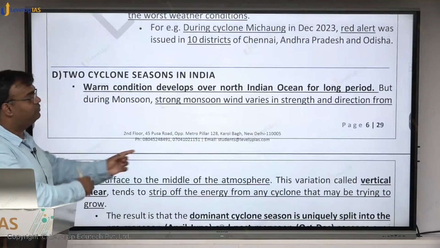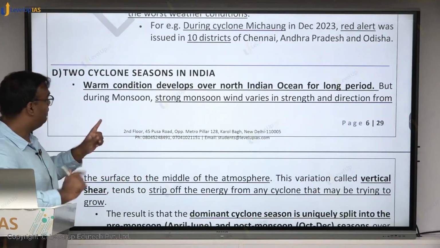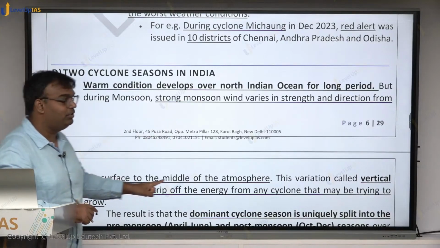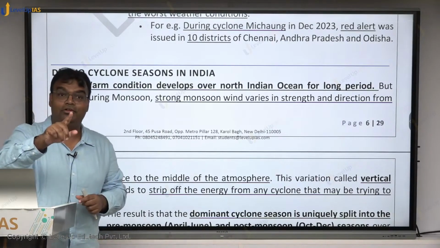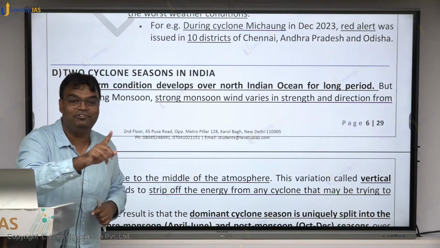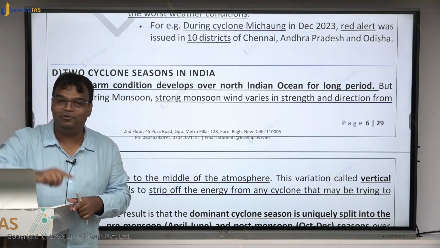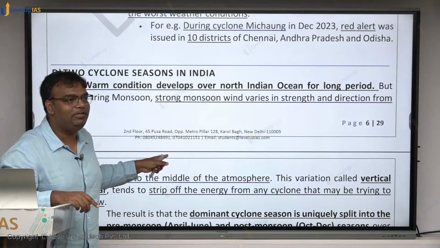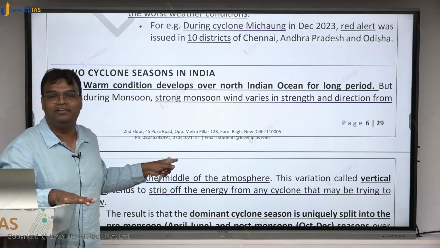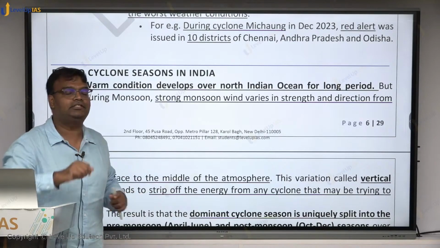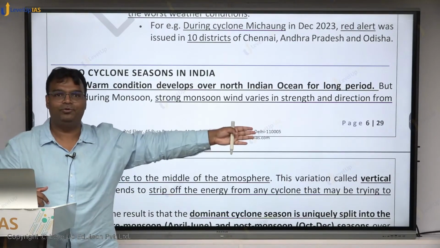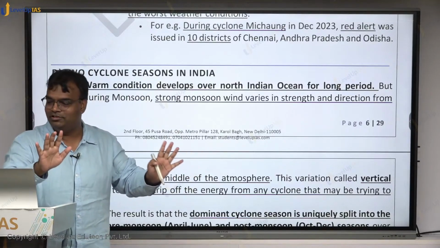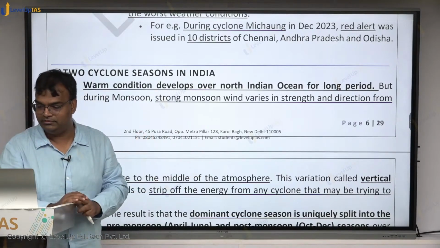Warm condition develops over North Indian Ocean for long period, but during monsoon, strong monsoon wind varies in strength and direction from the surface to the middle of the atmosphere. And this तो क्या नहीं हो पाया यहाँ पे? Which condition was not fulfilled during monsoon? Low variation in the wind speed. Vertical wind speed. यहाँ पे there will be a lot of variation, and thus during monsoon cyclones would not be formed. Please understand. Now you may say, sir, अभी तो अगस्त में cyclone आया था. There may be exception, but in general, cyclones will not be formed.